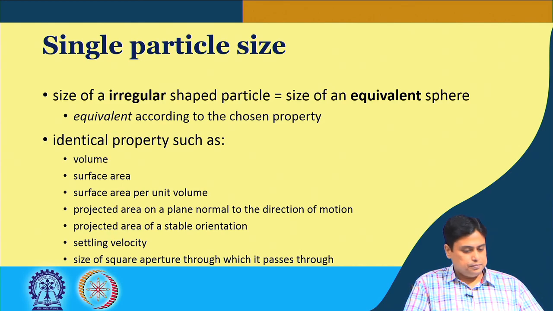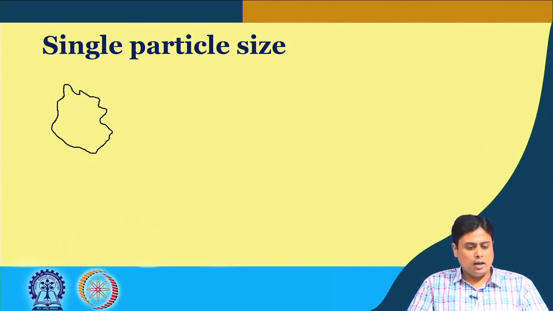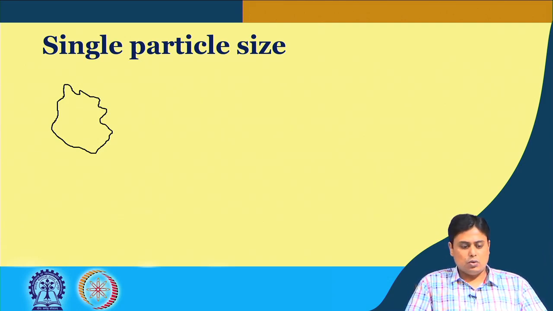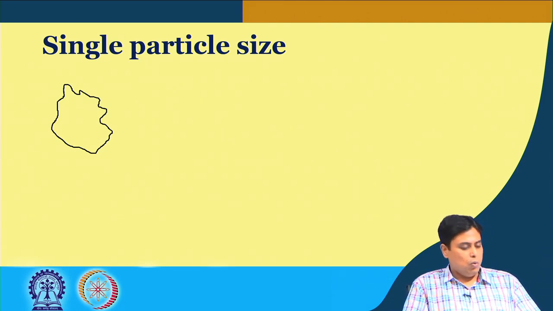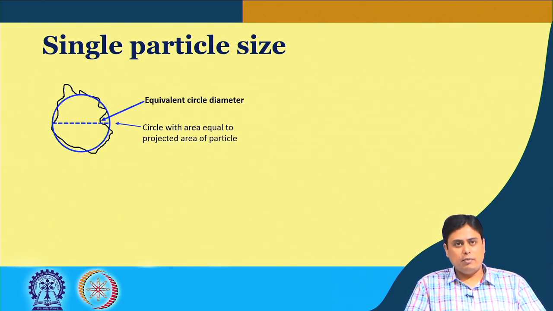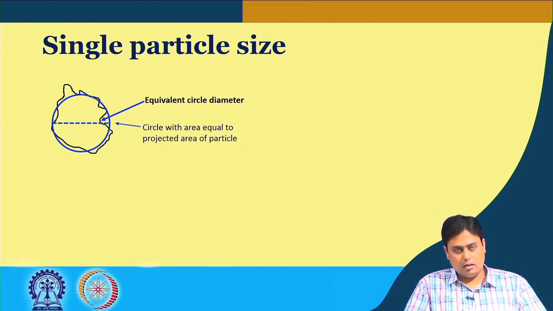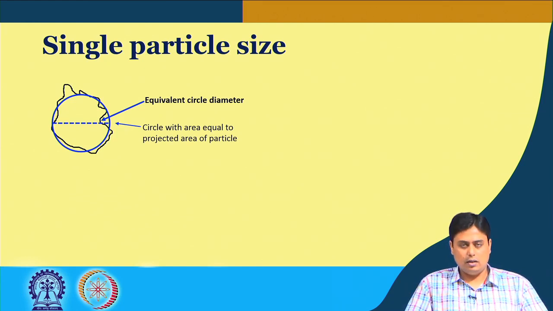Okay. So, let us take these irregular shaped particles. Now, what are the common variants that we can have to define its size? For this irregular shaped particle, one of the possibilities is that we draw an equal area circle that is exactly equal to the projected area of this particle, and then we find out the circle diameter. So, this will be its equivalent size.